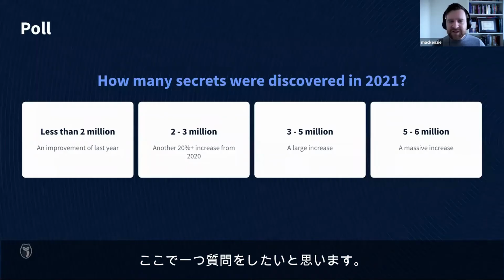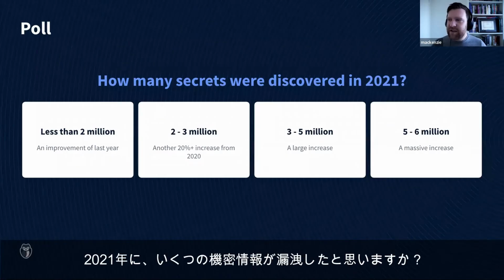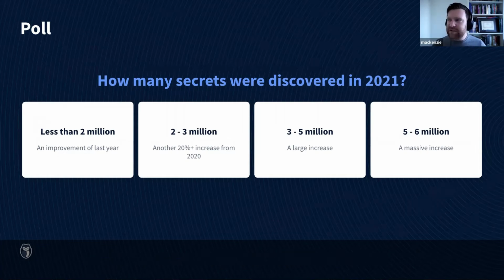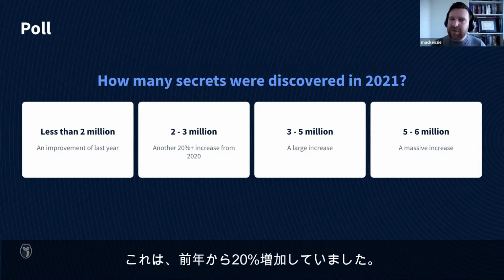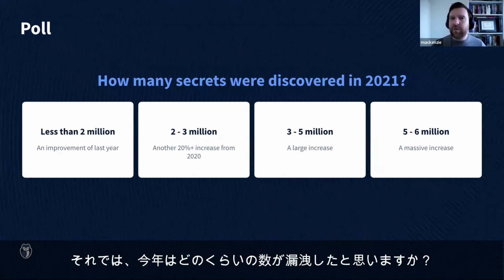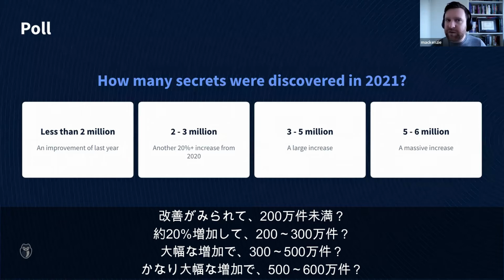So I just want to pose a silent question here: how many secrets do you think were leaked in 2021? Just as a recap, 2021's Secret Sprawl report, looking at 2020, we discovered just about 2 million secrets, which was a 20% increase from the previous year. So have a think. How many do you think were leaked this year? Less than 2 million? Do you think we saw an improvement? 2 to 3 million, roughly a 20% increase again. 3 to 5 million, a big increase, or 5 to 6 million, a massive increase in secrets.